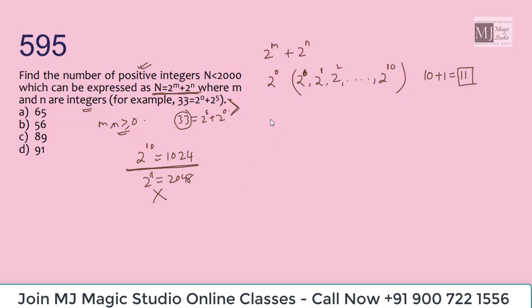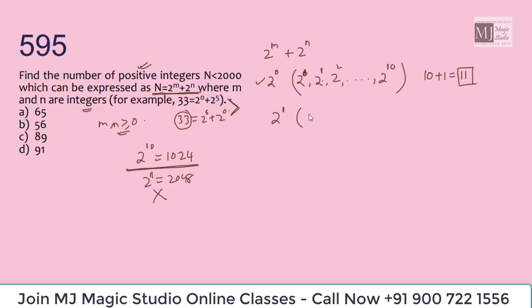Now let me take m equals 1. If I take m equals 1, I am not starting the value of n with 0. Why? Because 2 to the power 1 plus 2 to the power 0 is already taken up in the previous case.